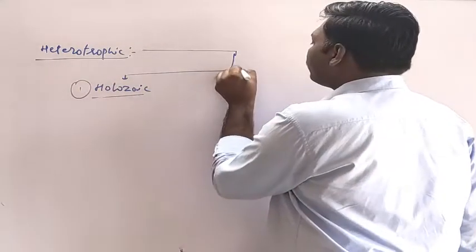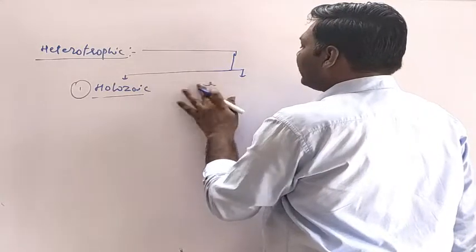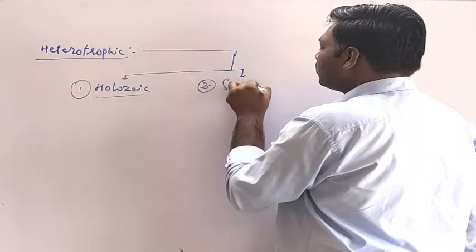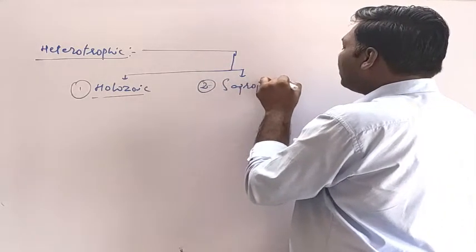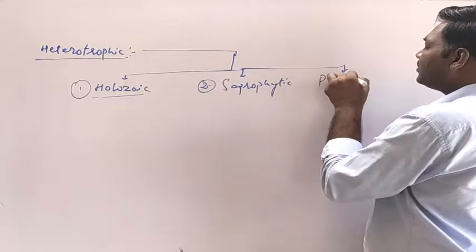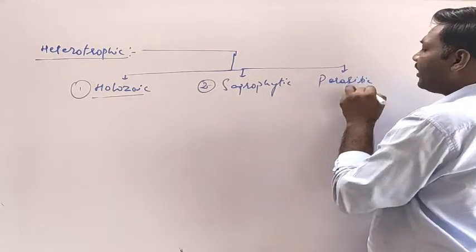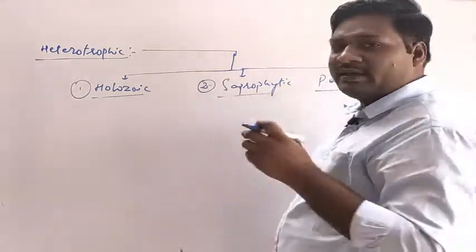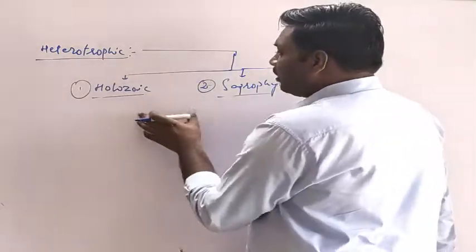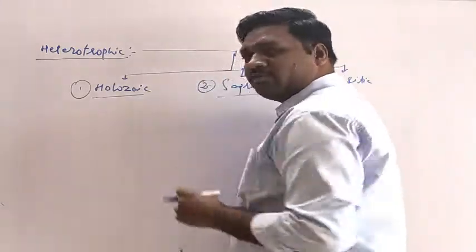Second is Saprophytic. And third one is Parasitic. So there are three main divisions in the heterotrophic mode of nutrition. The first one is the Holozoic mode of nutrition.